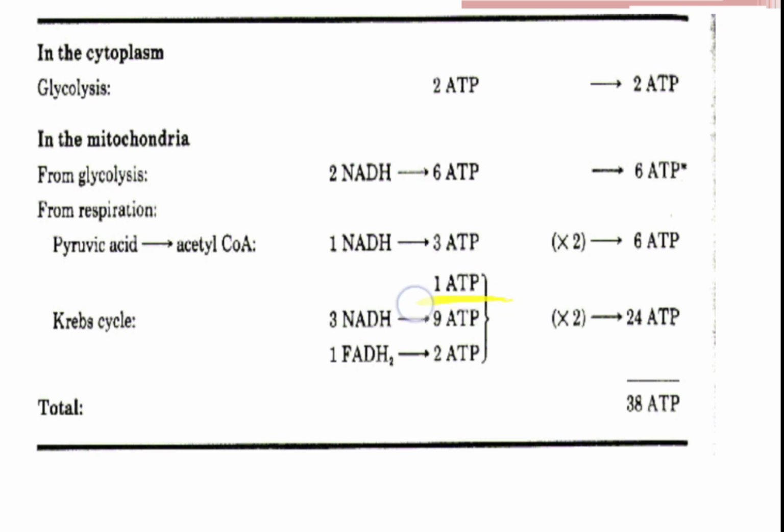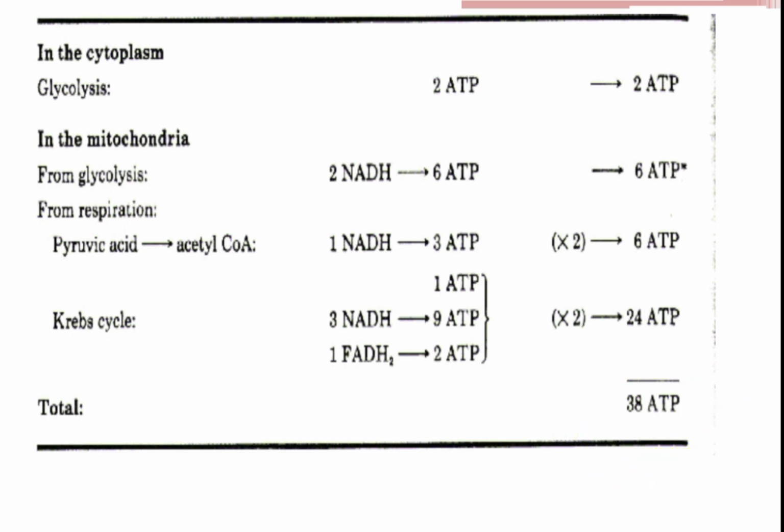Now when you also add these ATP molecules, remember we formed ATP directly. You remember the reaction which involves succinyl CoA to succinate, that produced ATP directly. So since there were 2 molecules, we had also 2 ATP molecules. That's why we have 24 ATP molecules from the Krebs cycle. So when you do the mathematics, you end up with 38 ATP molecules. This is theoretical. Most of the time, it is not 38. It is less than 38 practically.